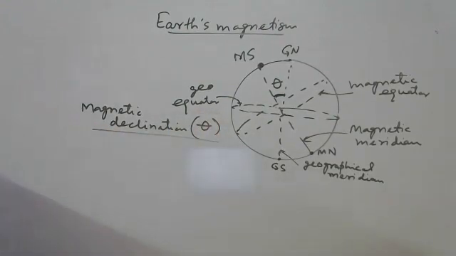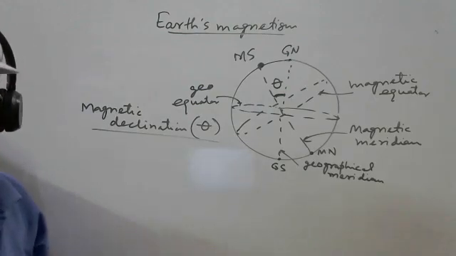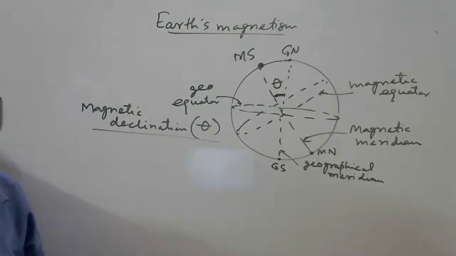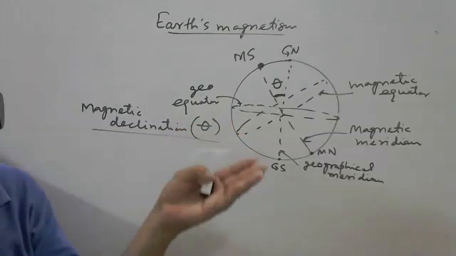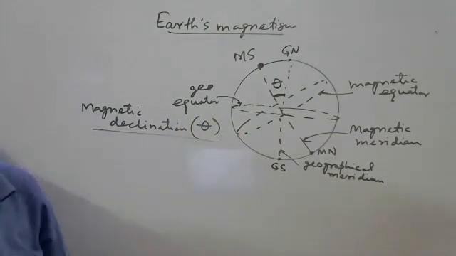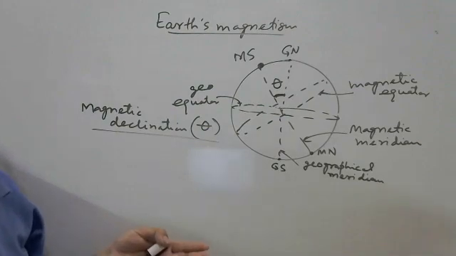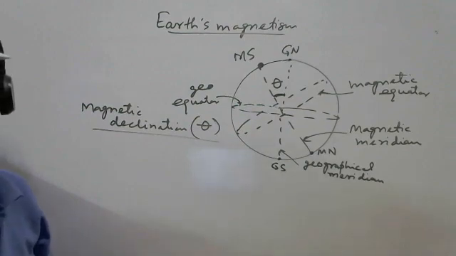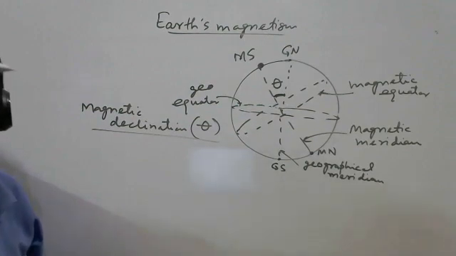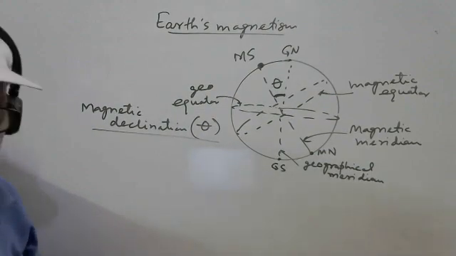As we know, it varies from place to place. How we look from one place, it seems to be different. At some other place, it seems to be different. It may be zero also. It may be maximum roughly 17 or 18 degree also. So it is varying from place to place from 0 degree to roughly 18 degree maximum.